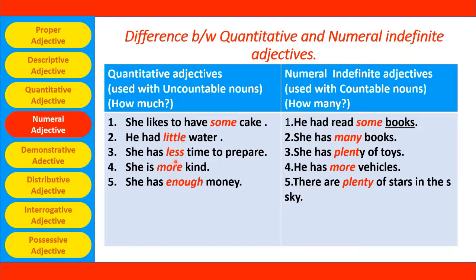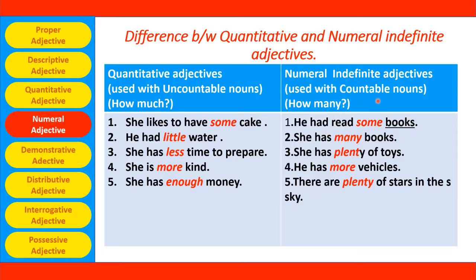So less is again a quantitative adjective, and time is an uncountable noun. She is more kind. Again, kind is an uncountable noun and more is a quantitative adjective which is describing kindness. She has enough money. Here enough is again a quantitative adjective, and money is an uncountable noun which cannot be counted in cardinal or ordinal numbers. We do not say 1 money, 2 money, 3 money.